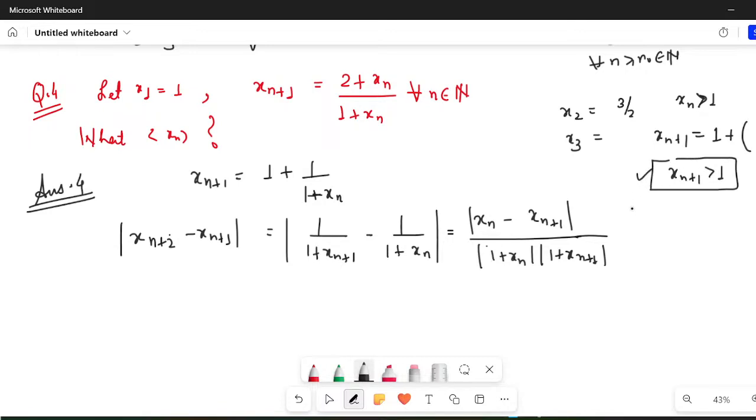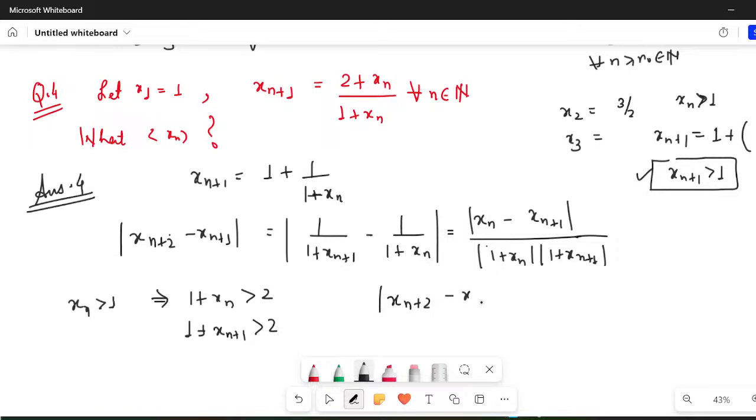So by the principle of mathematical induction, I can write that my xn in general is greater than 1. What does it imply? It implies 1 plus xn would be greater than 2. Also it implies xn plus 1 would be greater than 2. So if I just write it in this, like, divide it, so what I can say is that my